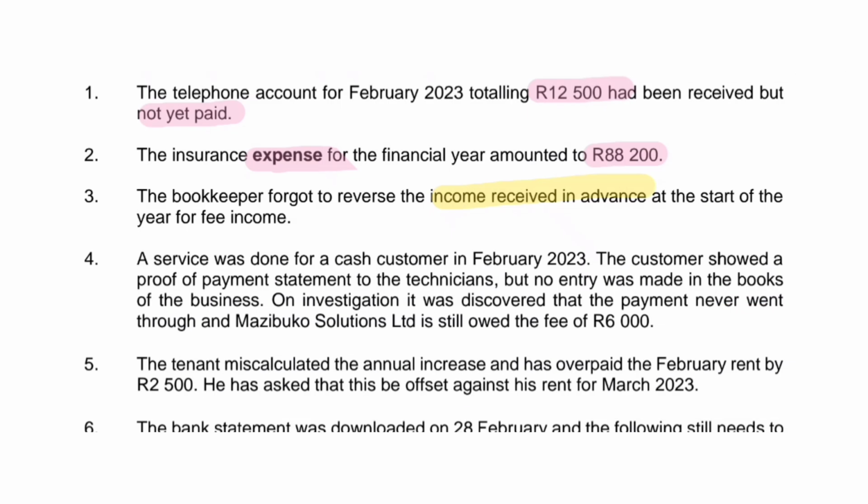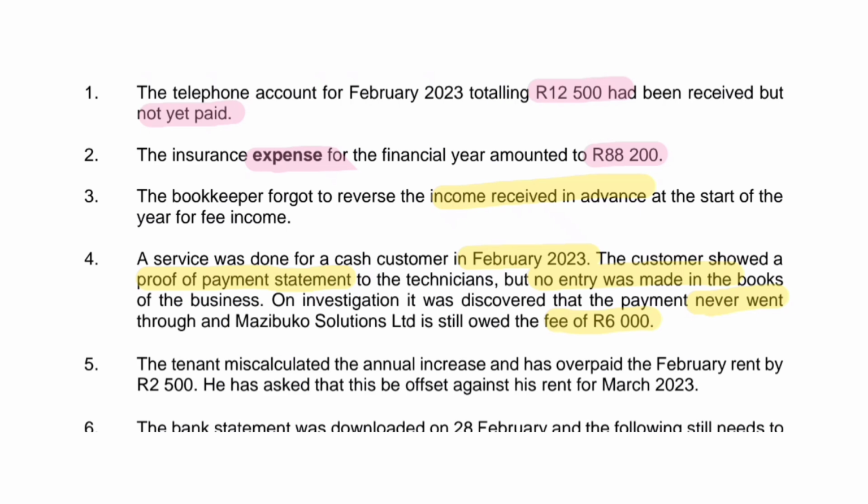Next, we have a service was done for a cash customer in February 2023. The customer showed proof of payment to the technicians, but no entry was made in the books of the business. On investigation, it was discovered that the payment never went through Mazibuko Solutions, and Mazibuko Solutions Ltd is still owed the fee of 6,000 Rand. Since the transaction was not recorded to start off with, for the statement of comprehensive income, we need to record a fee income of 6,000 Rand. We have earned this income. And for the statement of financial position, we will record 6,000 Rand as accrued income.